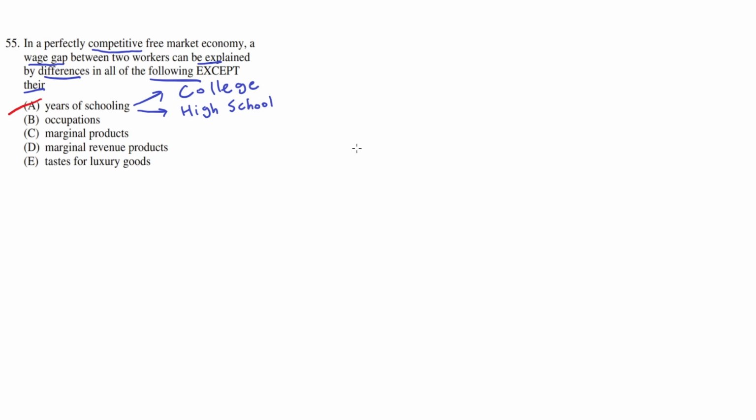B, occupations. This is also incorrect because occupations can determine the difference in wage gap, because a doctor is definitely likely to make more money than, let's say, a restaurant worker, because the skills to become a doctor are more scarce, but a restaurant worker is more of a common job compared to a doctor. So the difference in wage gap could be explained by occupations. So B is incorrect.